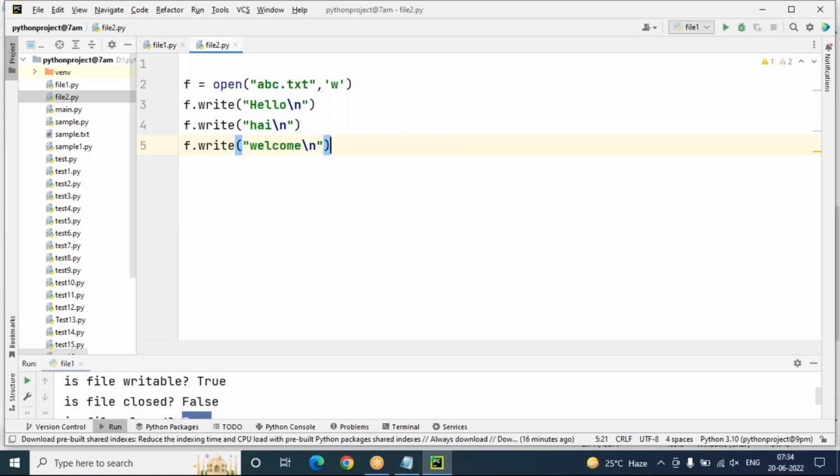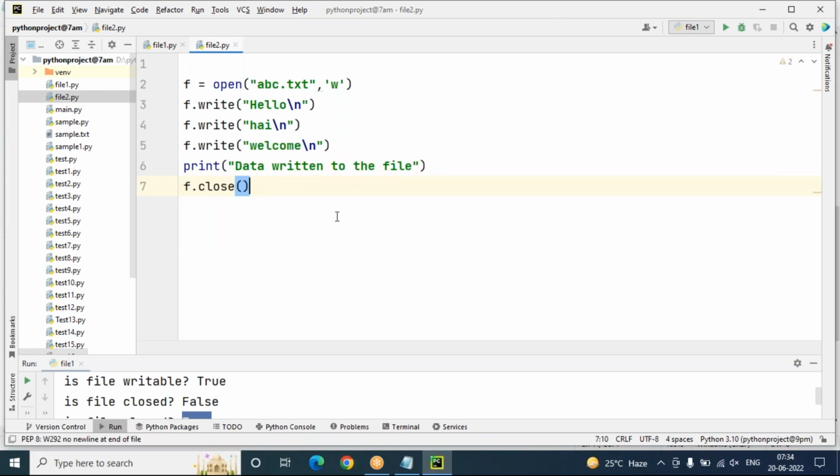After completion, I recommend closing the file. Before closing the file, I print that data is written to the file. Then after that, let me close the file.